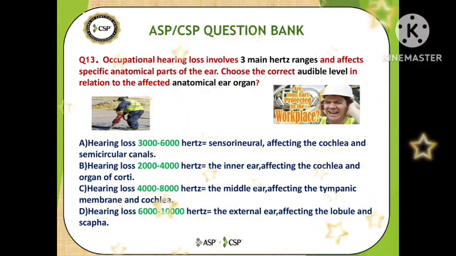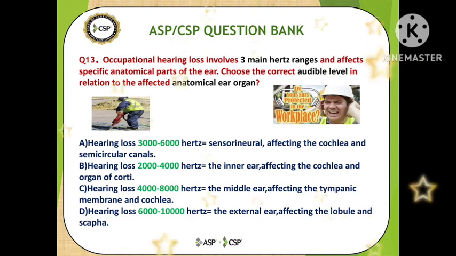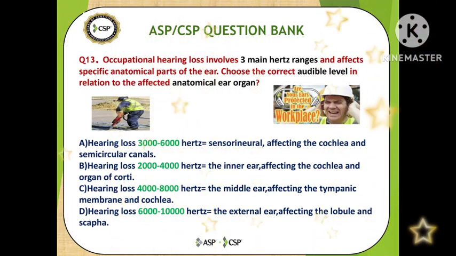Question number 13. Occupational hearing loss involves three main frequency ranges and affects specific anatomical parts of the ear. Choose the correct audible level in relation to the affected anatomical ear organ. So these are the four options we have.